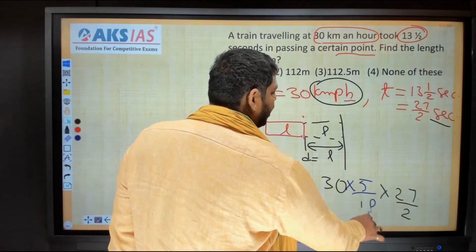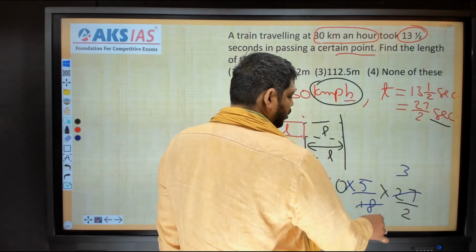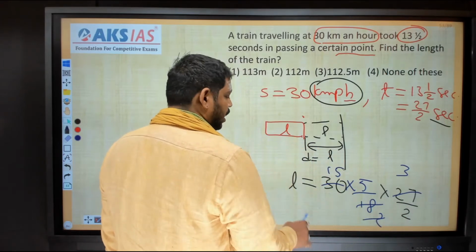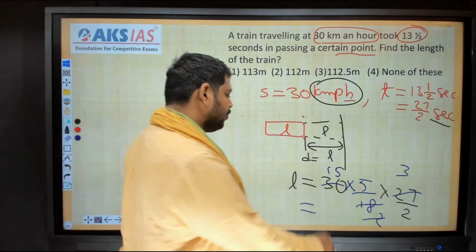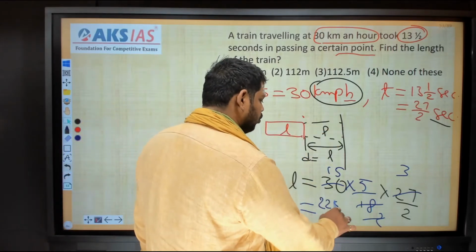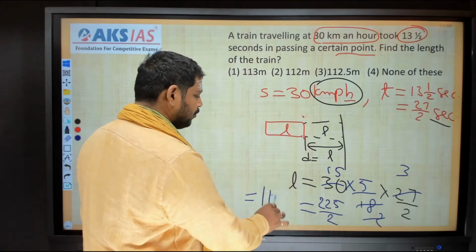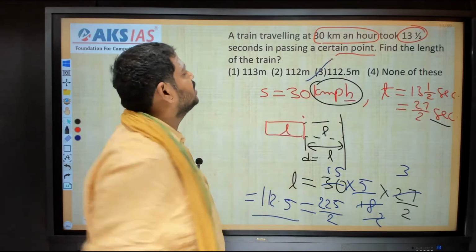Now let us start simplifying. 9 threes, 9 twos, 2 ones, 2 15s. Now multiply: 15 5s are 75, 75 3s are 225. So 225 by 2 is equal to 112.5. So the length is 112.5 meters. That is the third option.